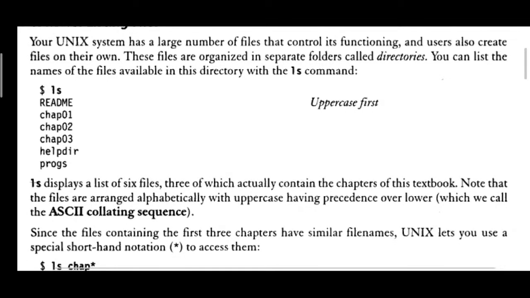So you can list the names of files available in a directory. In any directory, you can check out what files are available. Just use a command called ls.